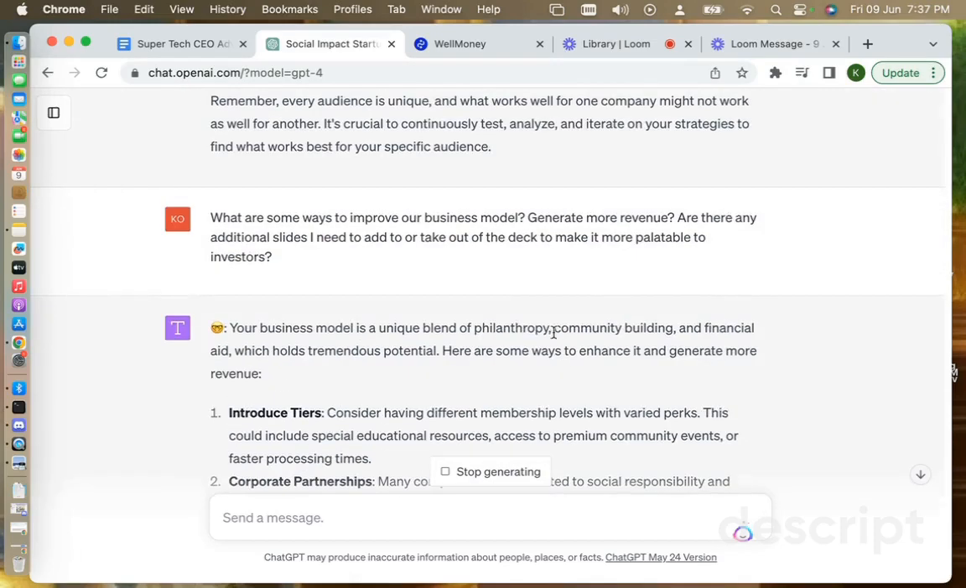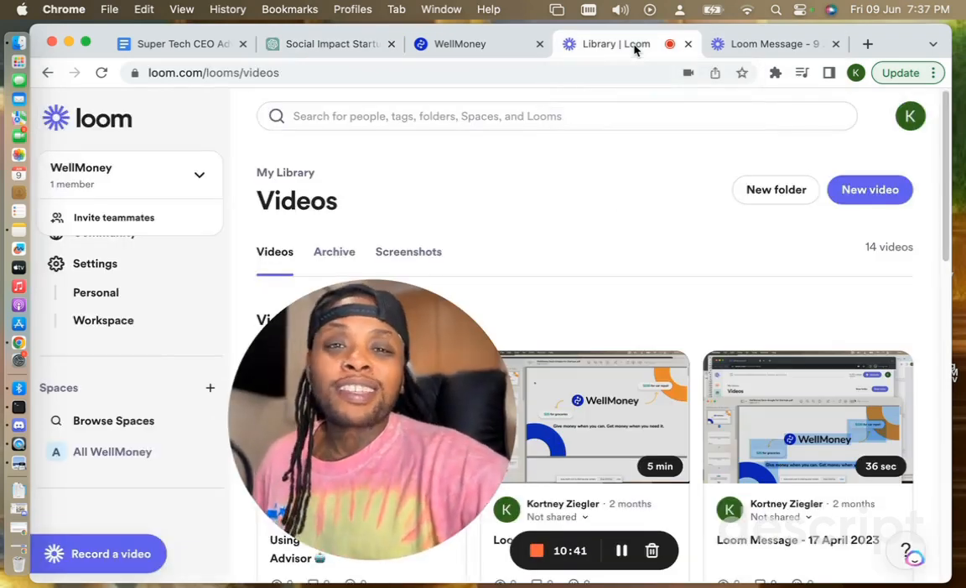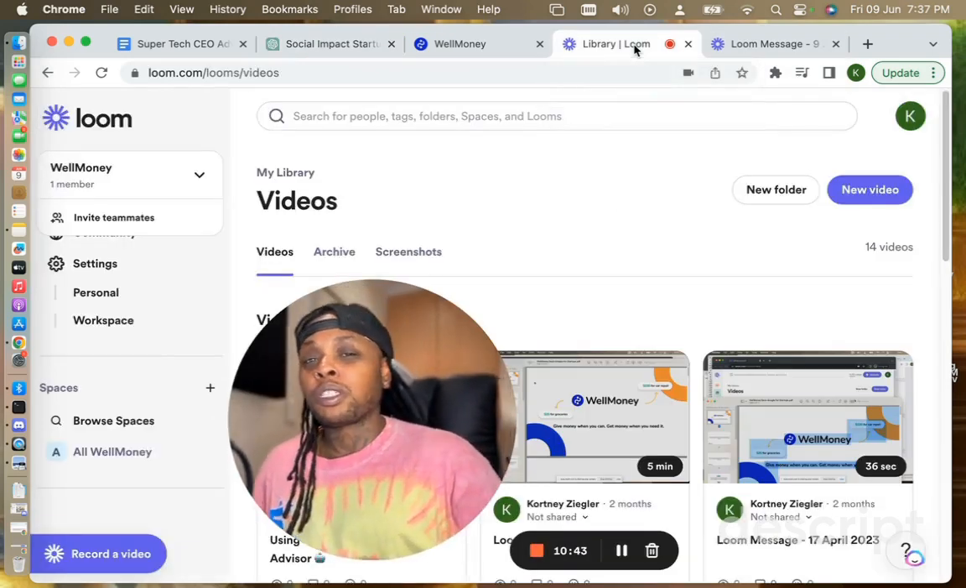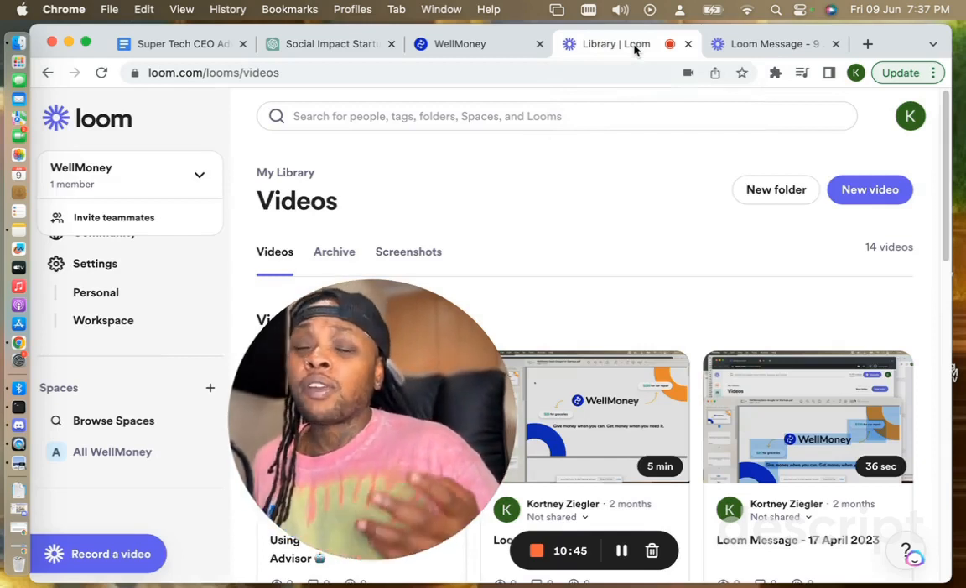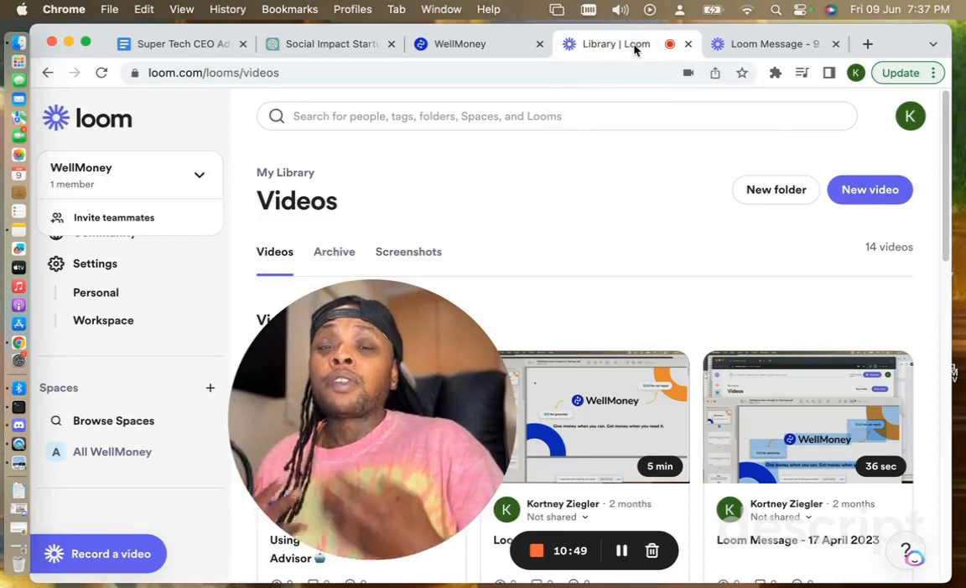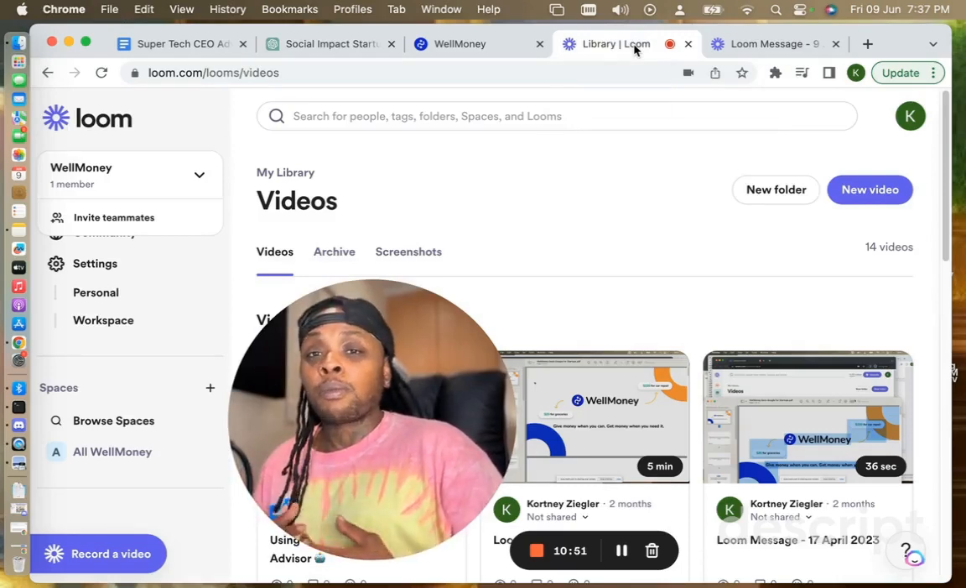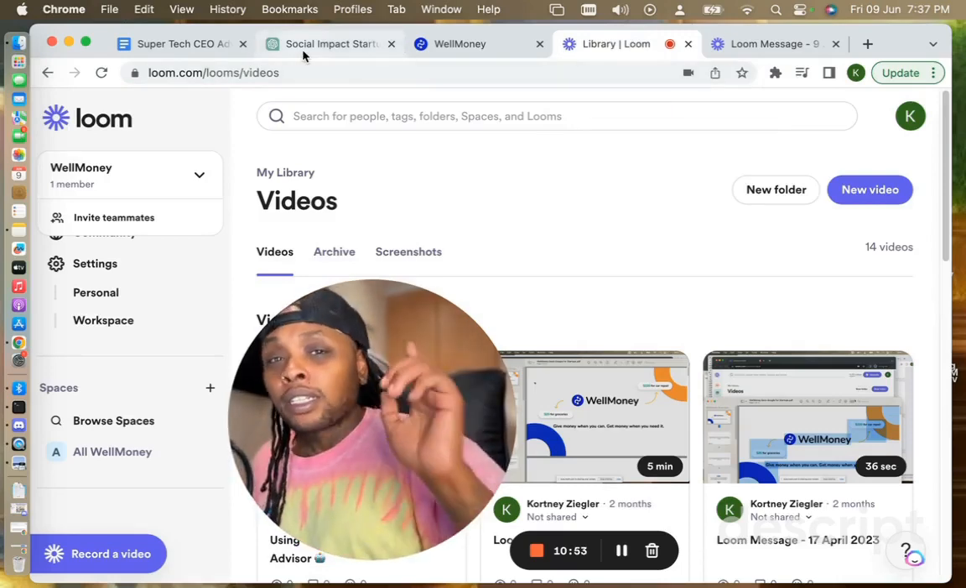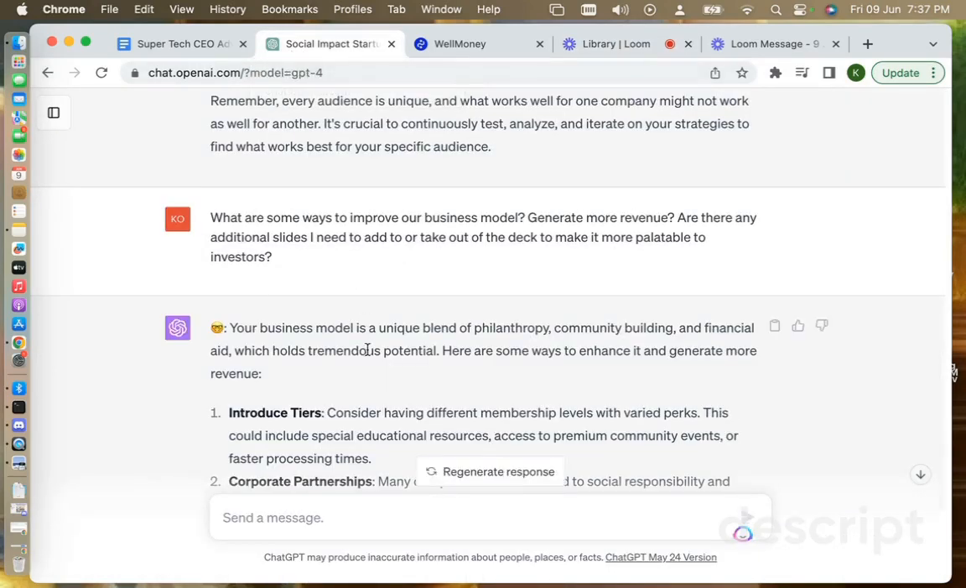So your business model is a unique blend of philanthropy, community building, and financial aid, which holds tremendous potential. Here's some ways to enhance it and generate more revenue. Thanks for saying that our business model holds tremendous potential. I agree, and I think that it's very adept at realizing that Well Money is a different type of fundraising platform for people to leverage. Right. So, good job, ChatGPT.